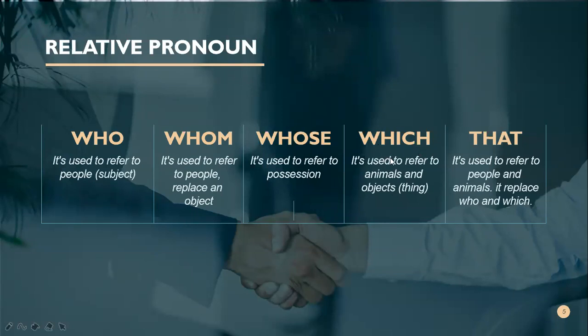And the next is which. It is used to refer to an animal, an object, or a thing. It can be an animal, it can be other objects. Can you use which for people? Cannot. Why? Because which only refers to animals, objects, or things.